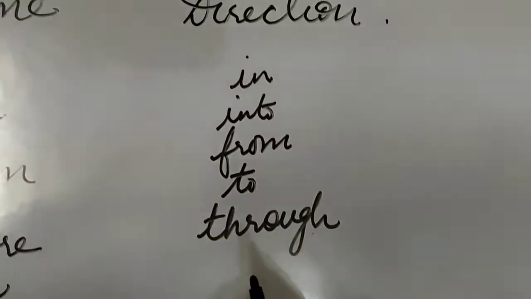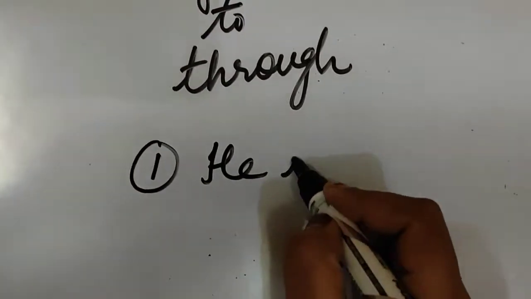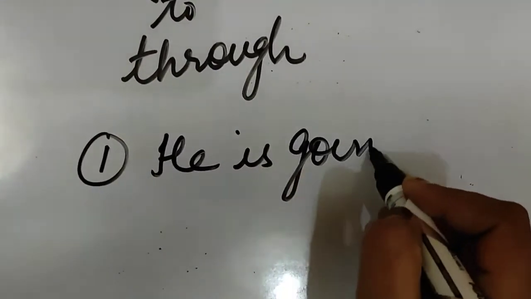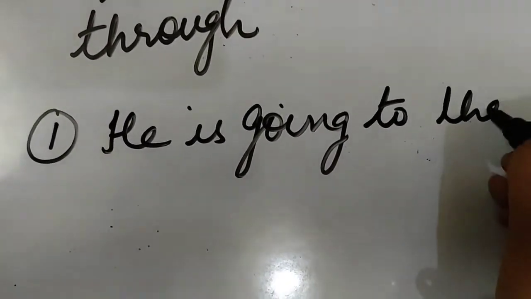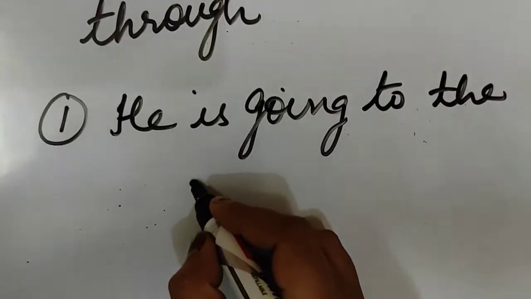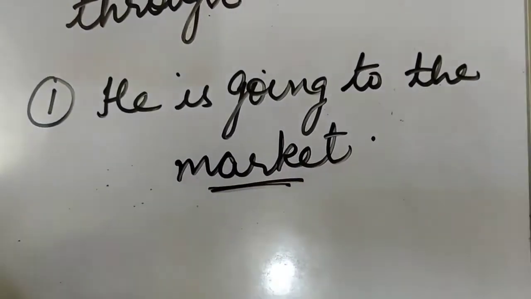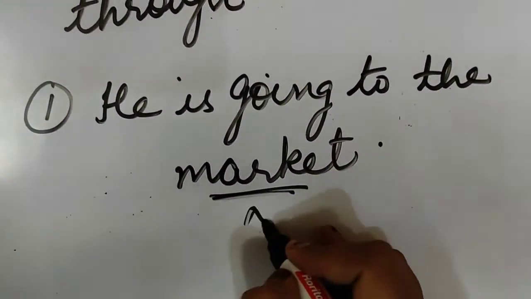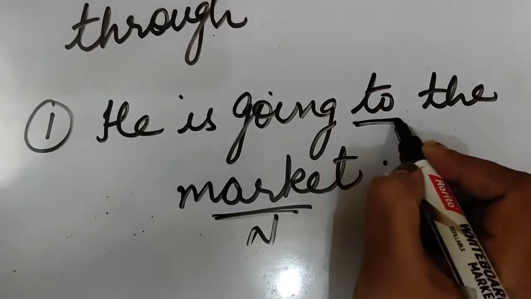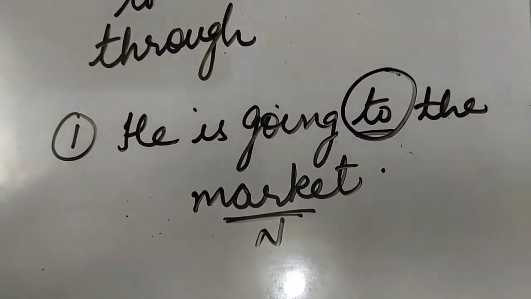Now, let me give you an example related to direction. He is going to the market. Now, where is he going? Market is the name of a place. So which is the word which is used before the noun? This market is a noun. To. So to is here the preposition which is telling us the direction.